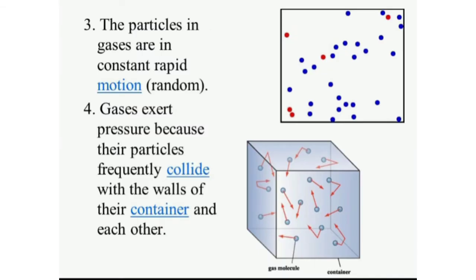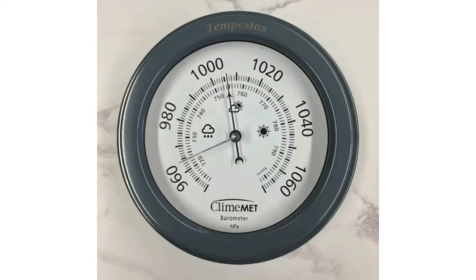Air molecules are in constant random motion. Gases exert pressure because their particles frequently collide with the walls of their container and each other. This is the barometer. Barometer is used to measure the air pressure.